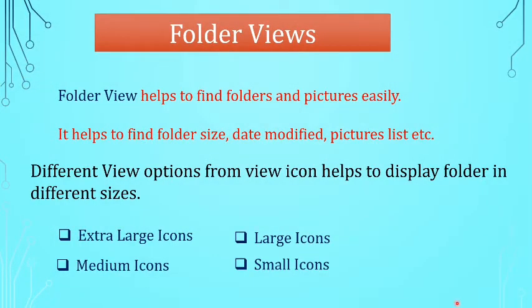Next it is folder views. Folder view helps to find folders and pictures easily. It helps to find folder size, date modified, pictures list, etc. Different view options from view icon helps to display folders in different sizes. Different types of folder view options are extra large icons, medium icons, small icons.